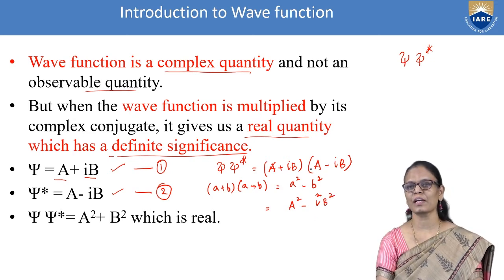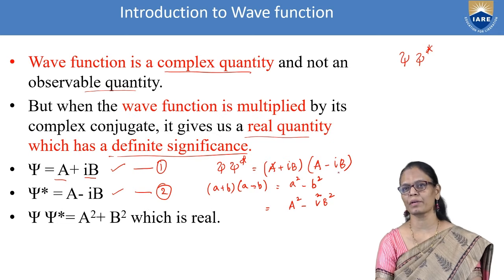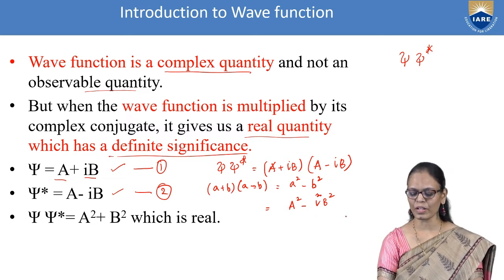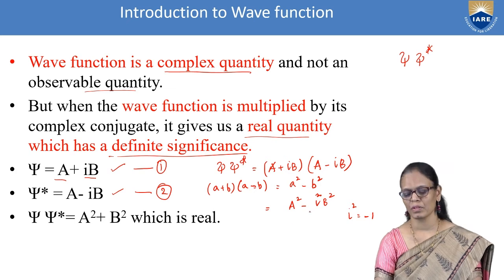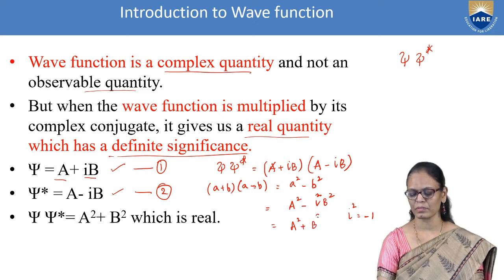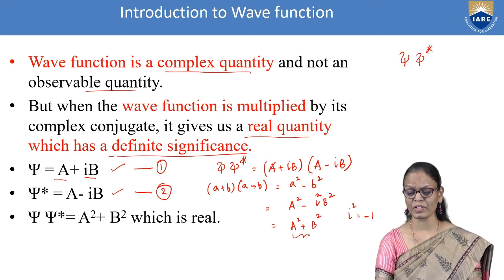Minus ib into ib gives minus i square b square. So the formula is a square minus b square. Now we know i square is equal to minus 1. So when I substitute i square equal to minus 1, I get a square plus b square. So everything is real here.